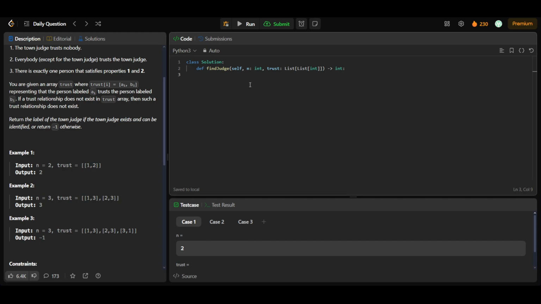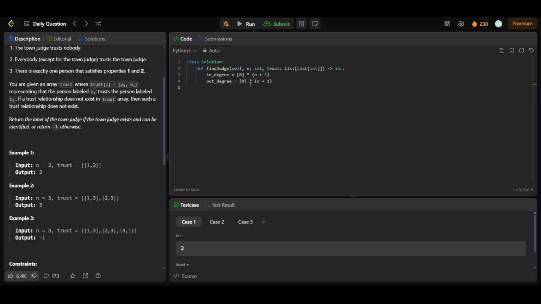So what we'll be checking is, basically, we'll have an array for in degree and out degree. This is a graph question, so let's have an in_degree array initialized with 0 of size n plus 1, because let's do it with one-based indexing, and out_degree also of size n plus 1.